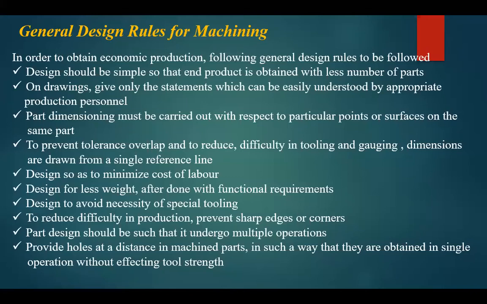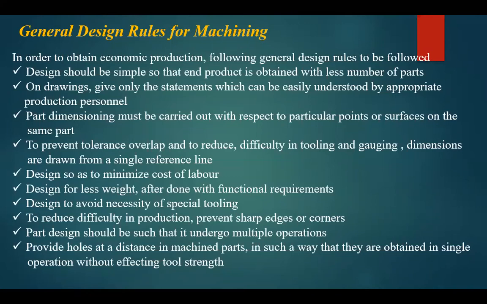If we remove the sharp edges and corners, the production will be very smooth, and the production can be completed in the given time. There won't be any difficulties in the production. So they are telling us, just remove the sharp edges and the corners.